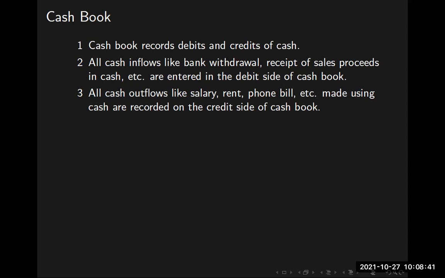Then we enter it in the same two-column format. One side is for debits, the other is for credits. We have columns for date of transaction, particulars, reference number, any references to be made. We may draw money using a check or whatever medium, and the amount. On the credit side also, we have 4 columns: date, particulars, references, and then amount. Done. This is the cash book.